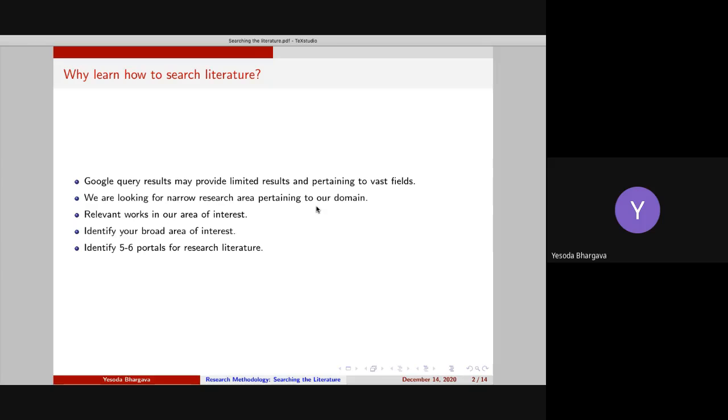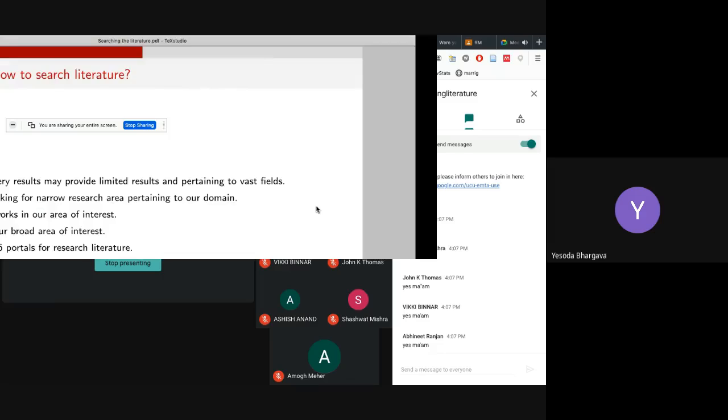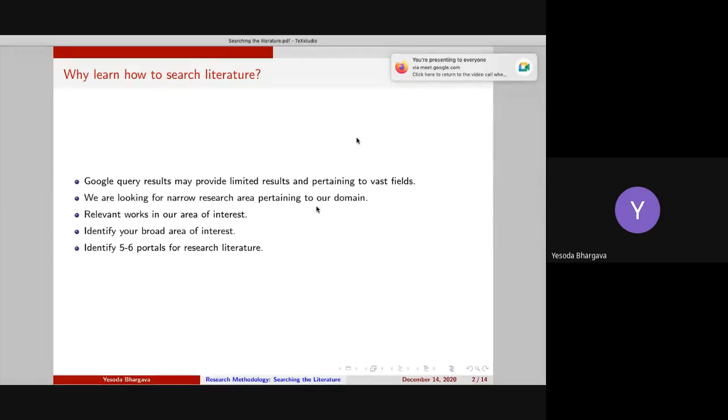Essentially, we would want to start with a broad area of interest and list down all the key terms which relate to that area. Then we will put those terms in our search portal, and we will also do it together today. Before we begin searching for literature or research papers, we should know the portals which we can use to search our literature.